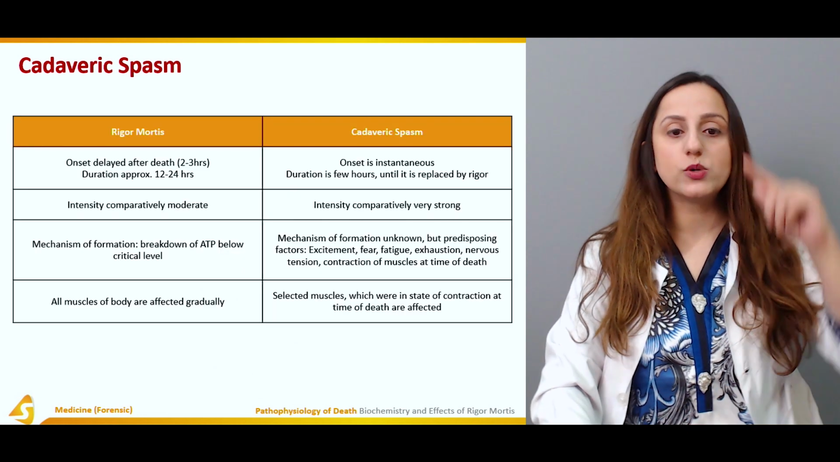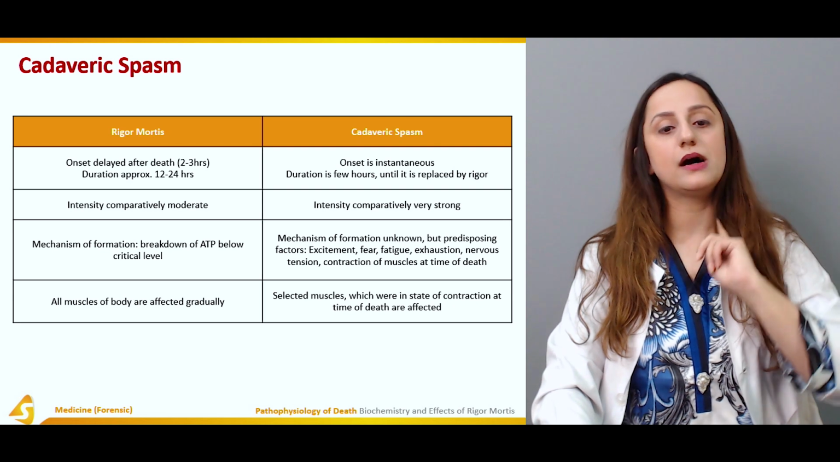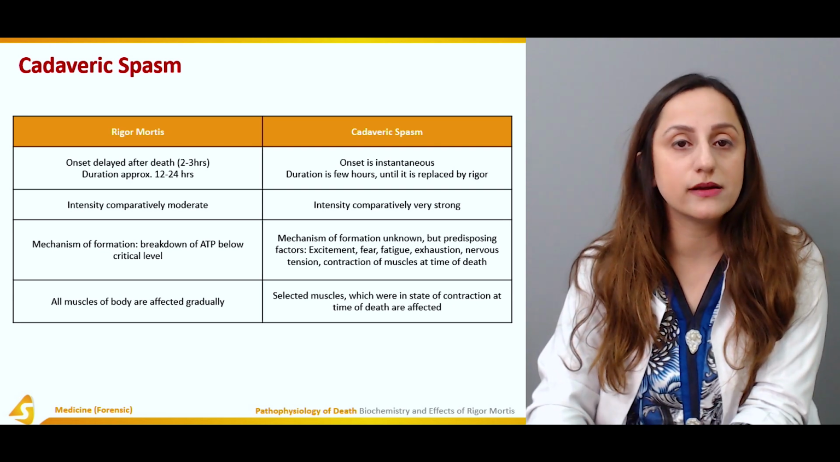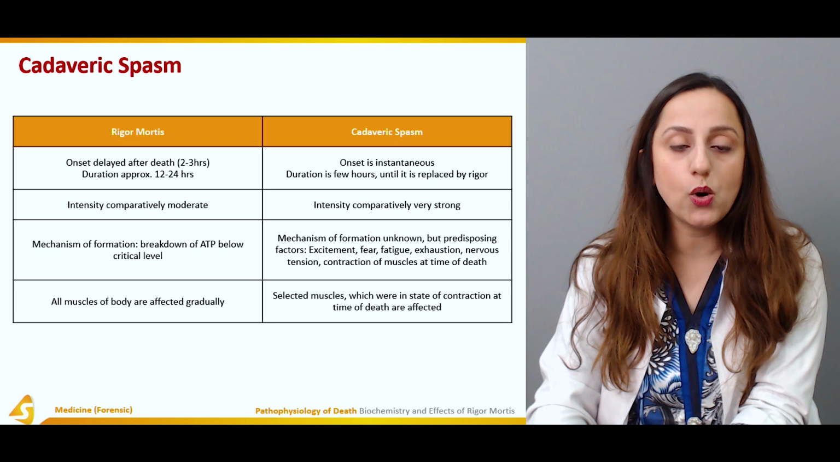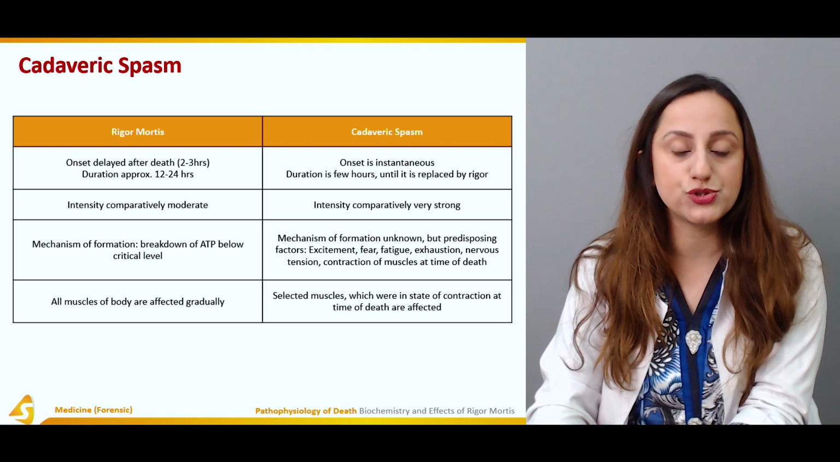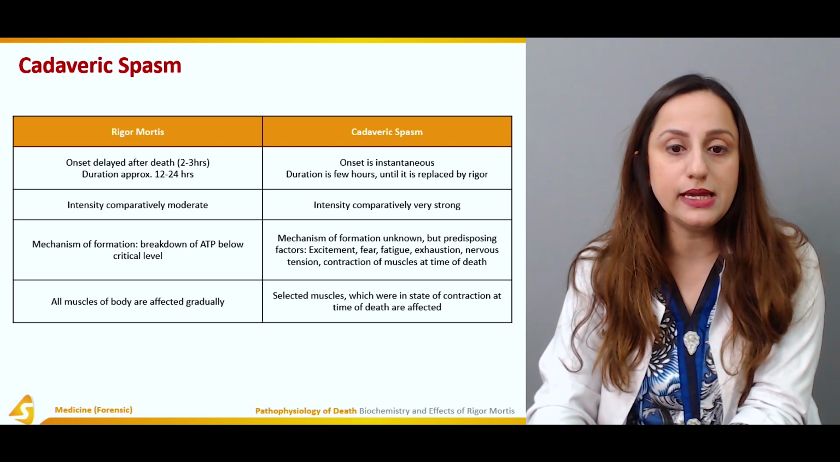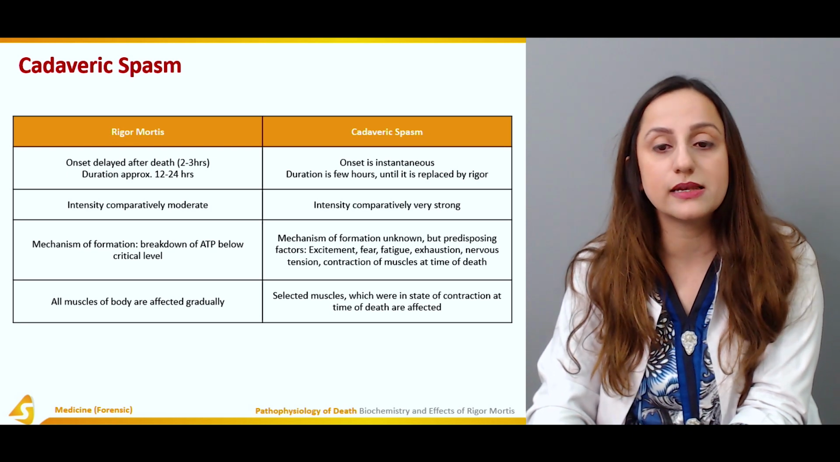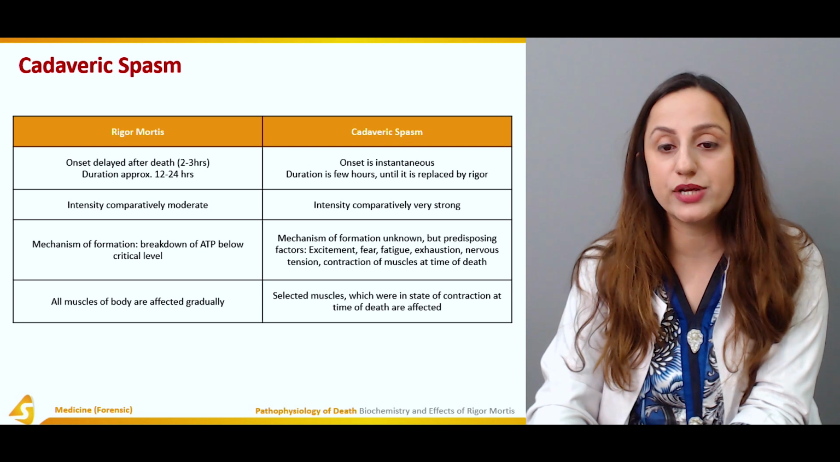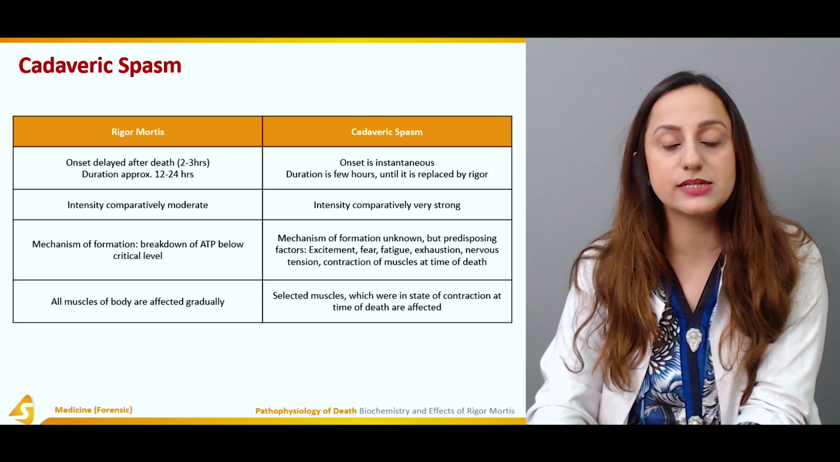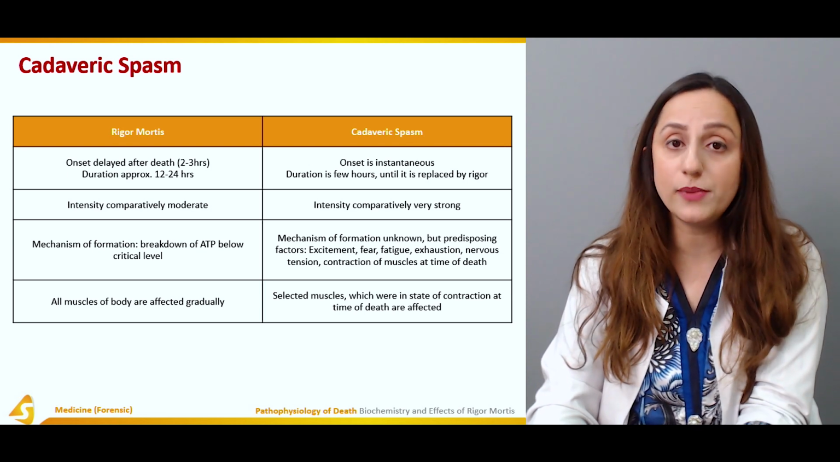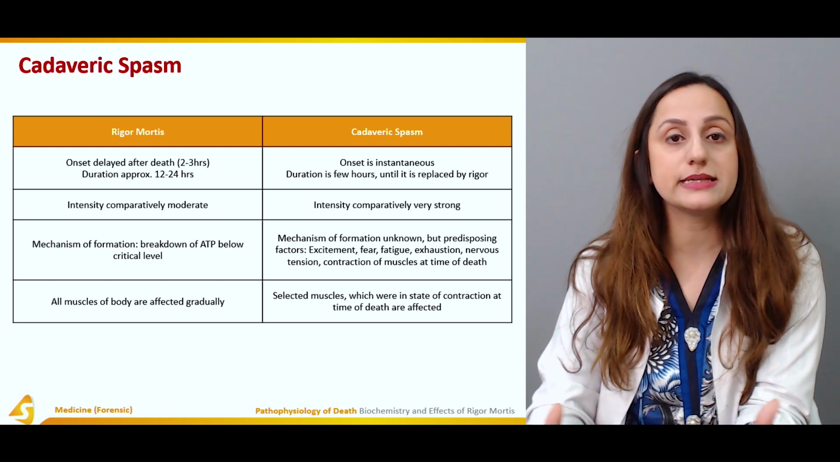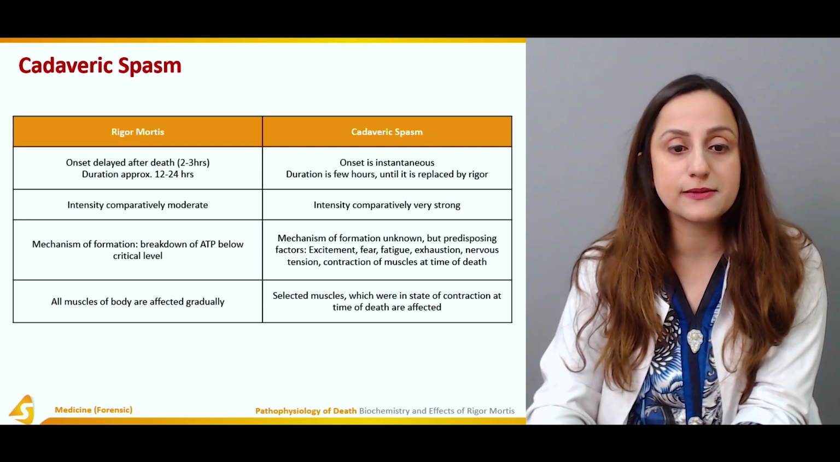Now, rigor mortis versus cadaveric spasm. How will we differentiate whether it is the rigor mortis or the cadaveric spasm? In rigor mortis, the onset is delayed after death, that is 2 to 3 hours, and the duration is approximately 12 to 24 hours. The onset is instantaneous in case of cadaveric spasm, and the duration is a few hours until it is replaced by the rigor. The normal rigor is obviously happening side by side in such cases.